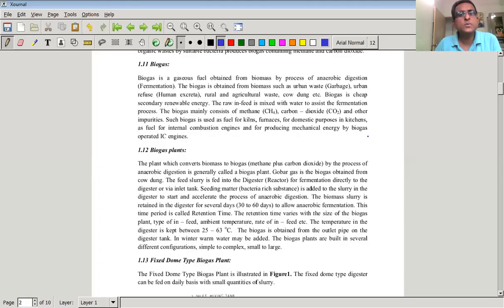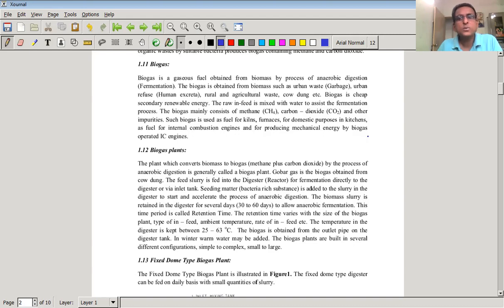So again, welcome to the lecture. This is our second lecture. In the previous lecture, we have seen what is meant by non-conventional energy sources, what are their advantages, and also a few disadvantages of the non-conventional energy sources. Then we discussed at length the first source of non-conventional energy, which was known as biogas, biomass. Now let us come to today's topic.